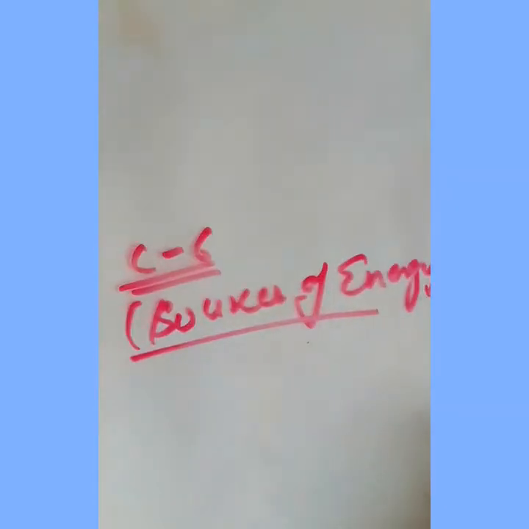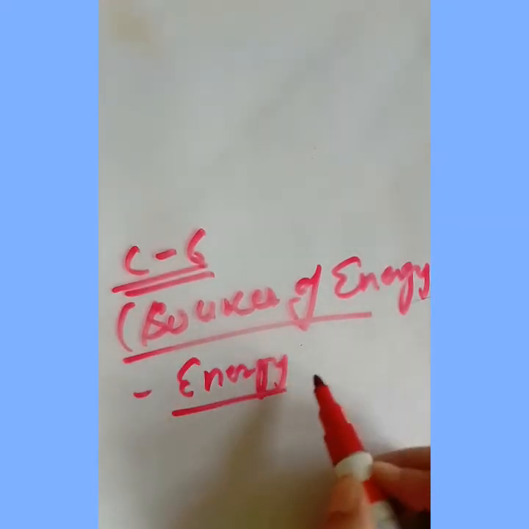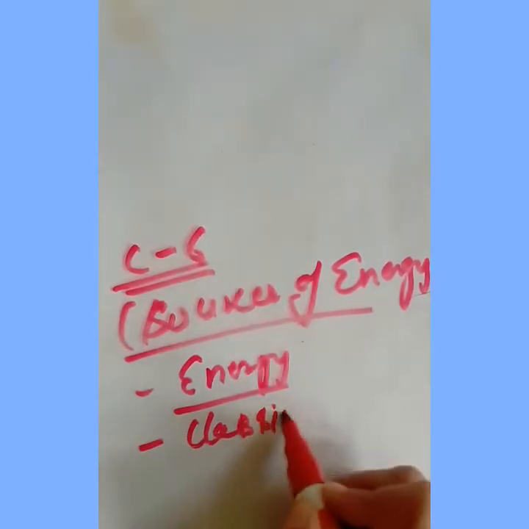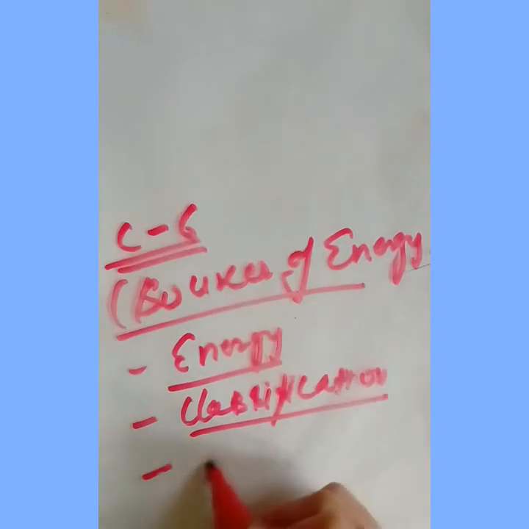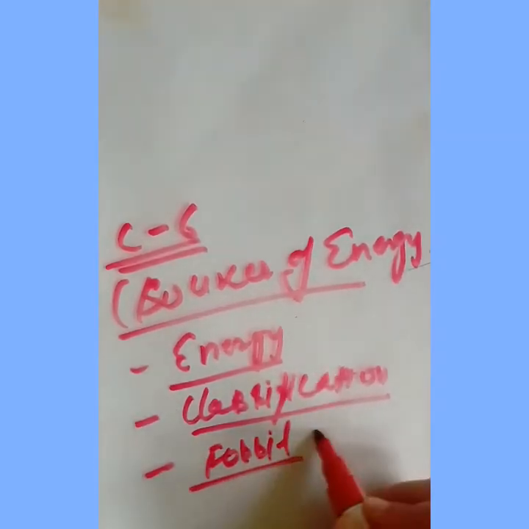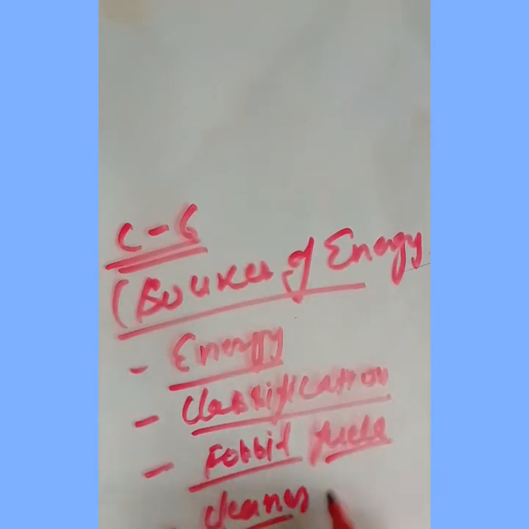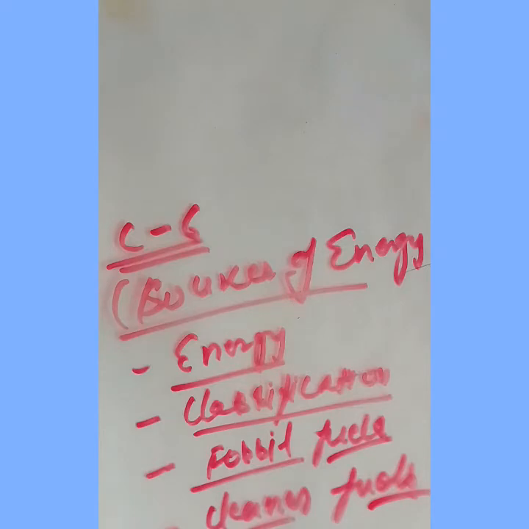The main contents which we will discuss in this chapter are: first, a brief introduction of the chapter about energy, its different forms and where we use energy. Second, we will do the classification of the sources of energy on different bases. Third, we will study the fossil fuels. Next, we will take one by one coal, petroleum and all. And the last topic we will discuss is the cleaner fuels. So this is the main content which we will study in chapter number 6, the sources of energy. Now let me start one by one.